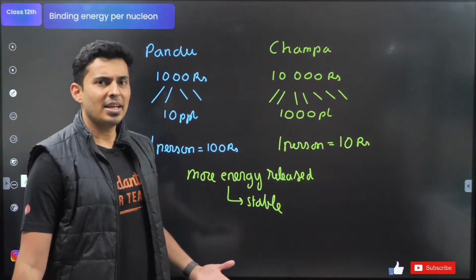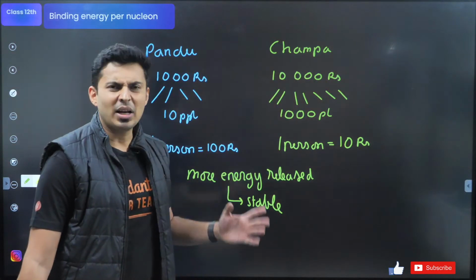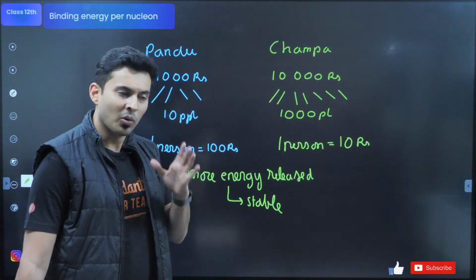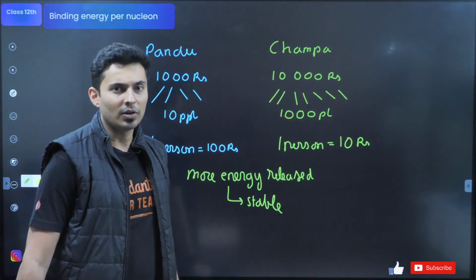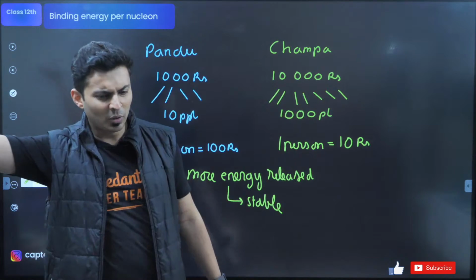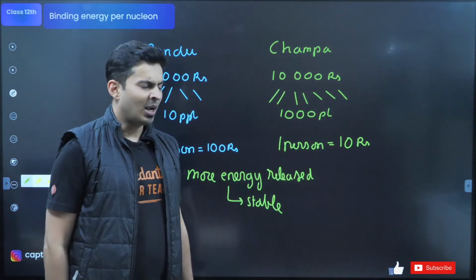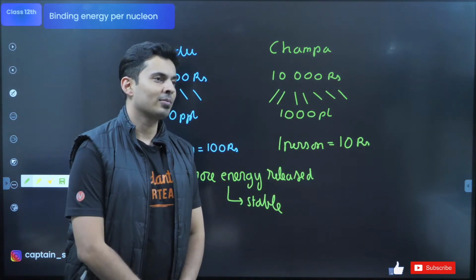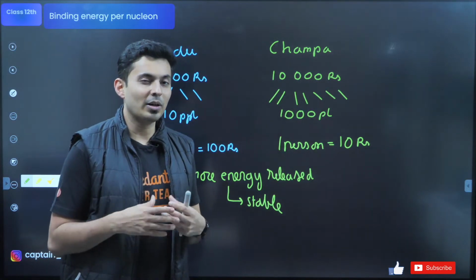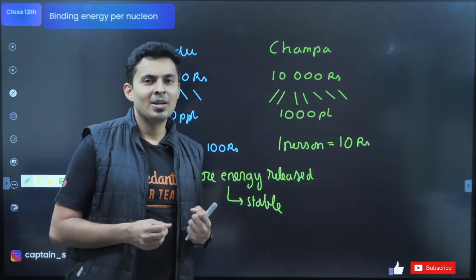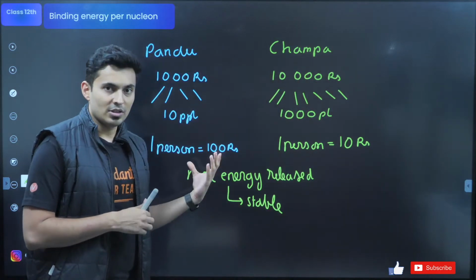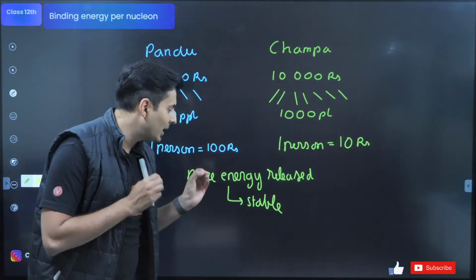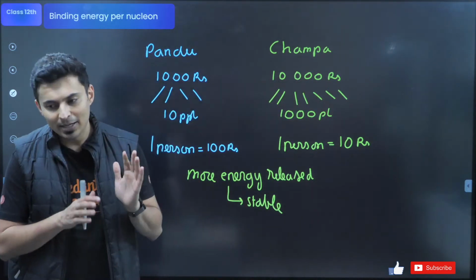Just like, sir, I was very frustrated, very tensed. I was very angry. I don't know, I had mixed feelings. Very irritated I was. So you know what I did? I shouted at so many people. I did so many things. I was playing games. I released my frustration. And then I calmed down. So you release your frustration, you release your anger, and that's when you calm down. Same way, these atoms, these nuclei also, when they release the energy, they calm down. That means they become more stable. Everybody gets this?